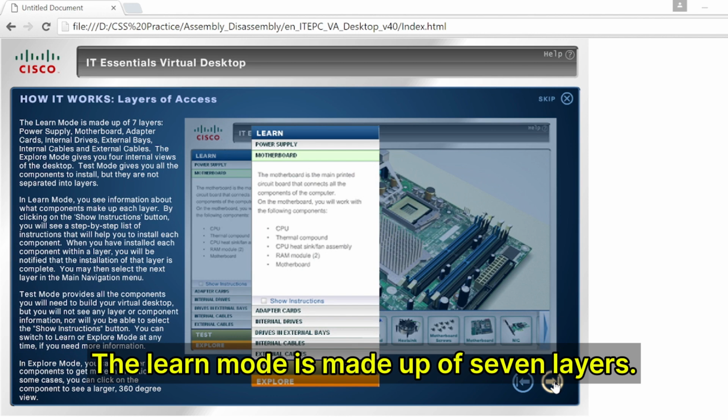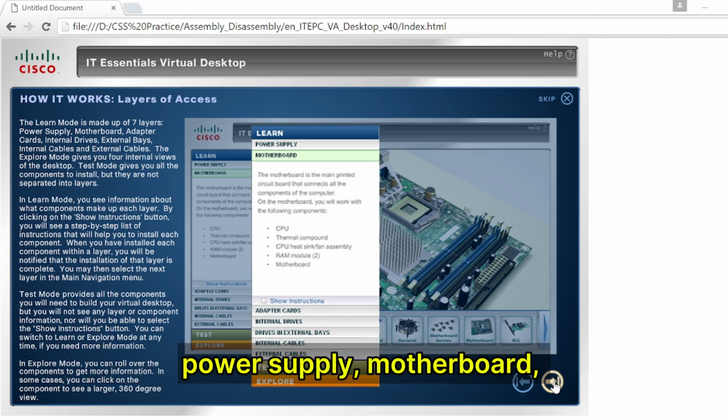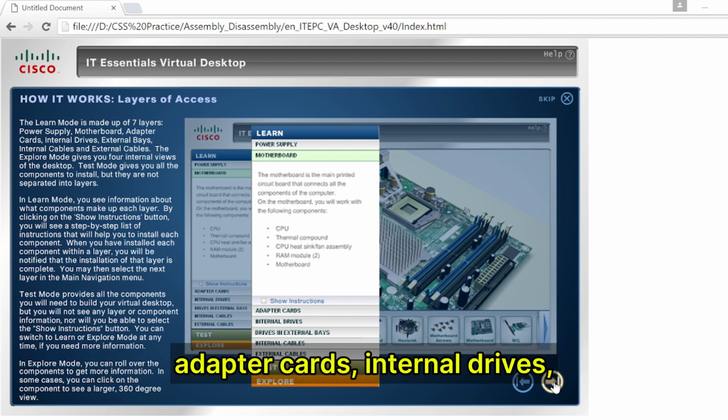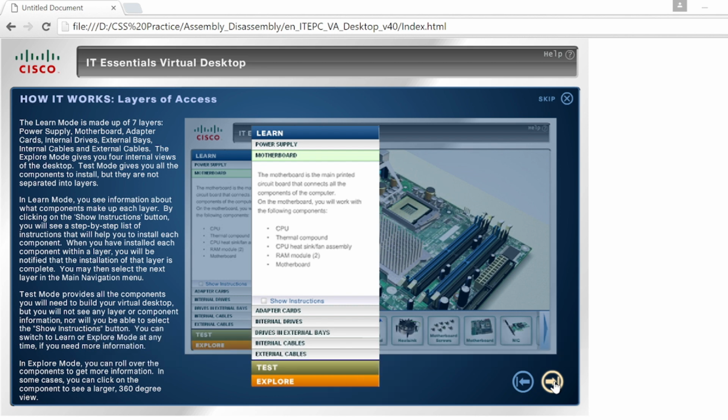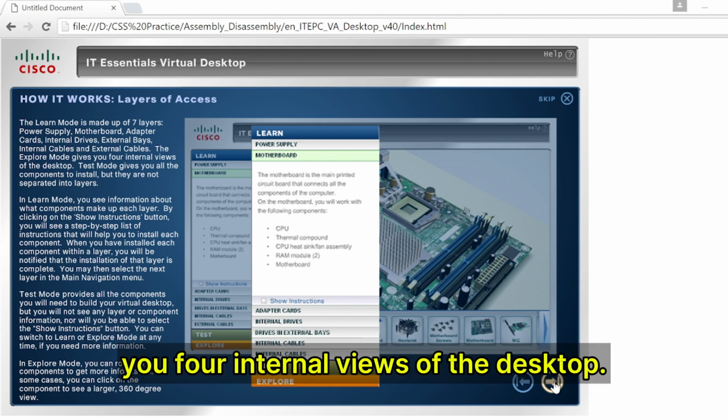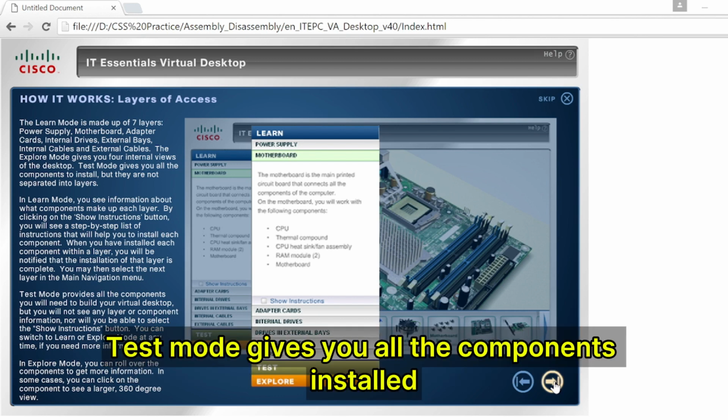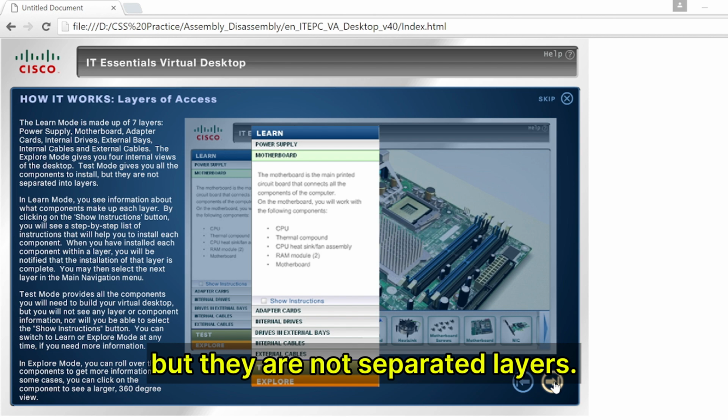The Learn mode is made up of 7 layers: power supply, motherboard, adapter cards, internal drives, external bays, internal cables, and external cables. The Explore mode gives you 4 internal views of the desktop. Test mode gives you all the components installed, but they are not separated into layers.